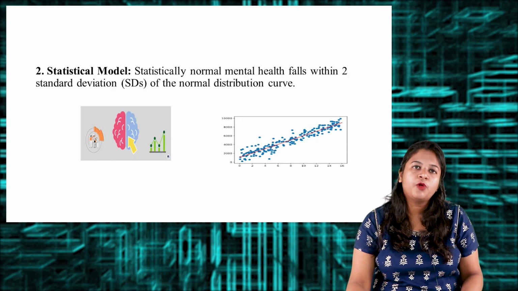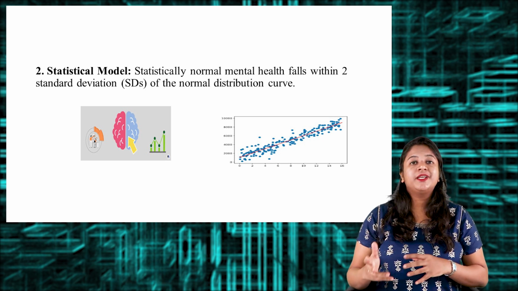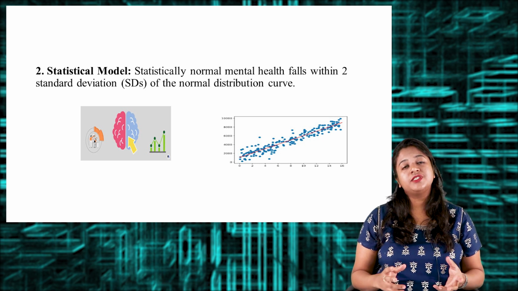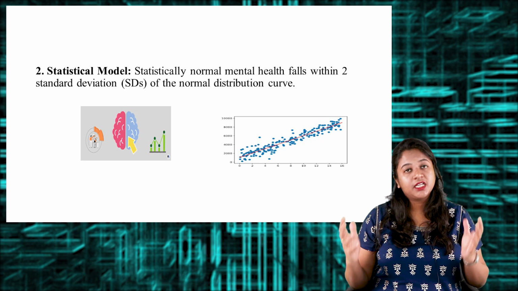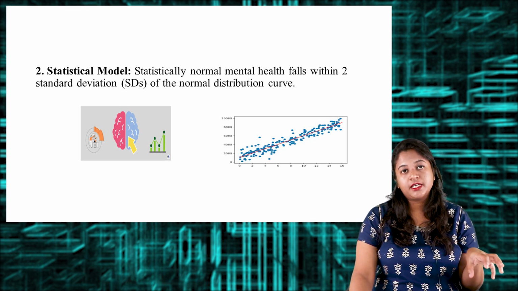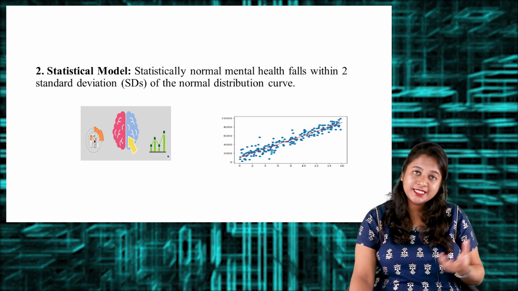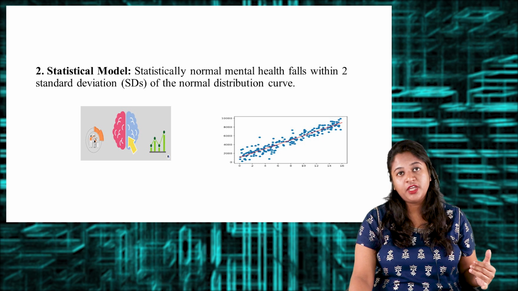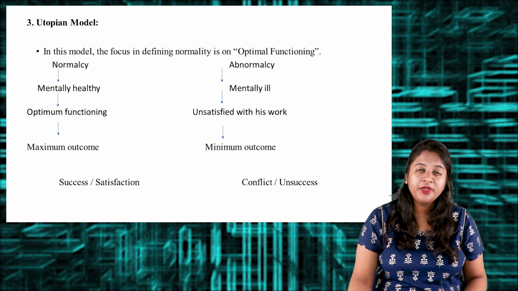The next model is the statistical model. According to the statistical model, statistically normal mental health falls within 2 standard deviations of the normal statistical curve. So that is the statistical model, wherein the person who is normal will be statistically depicted in terms of a graphical representation. The third one is the utopian model.